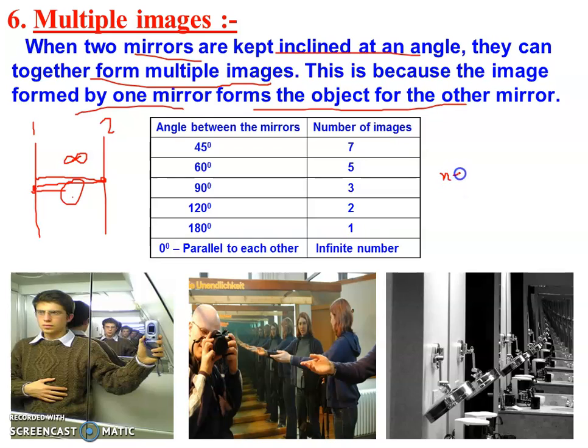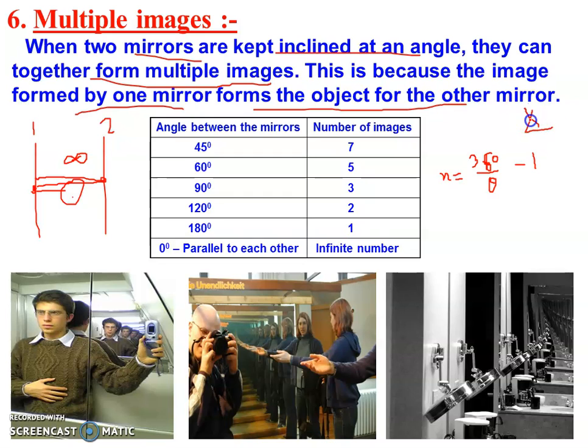So there is a formula. Number of images is equal to 360 divided by theta, minus 1, where theta means the angle between the mirrors, right? For example, there are two mirrors inclined at 60 degrees.